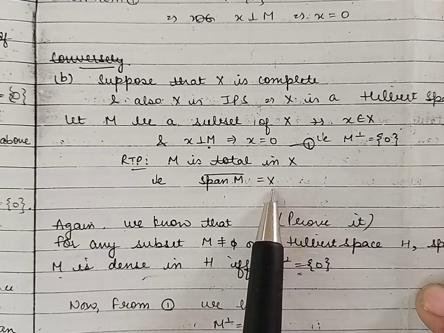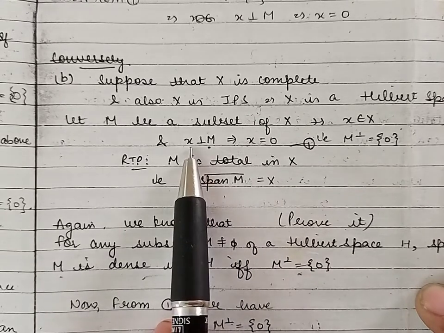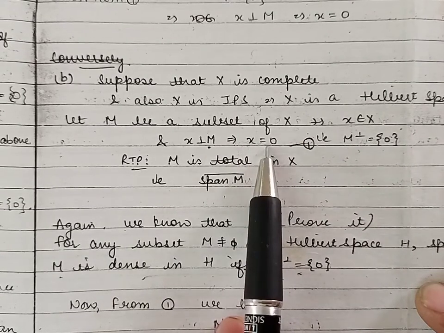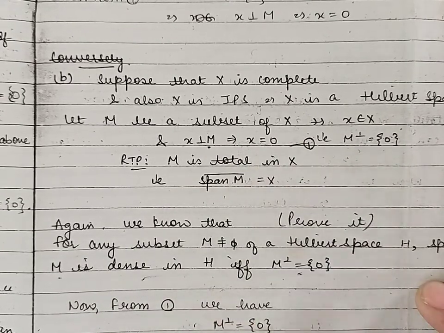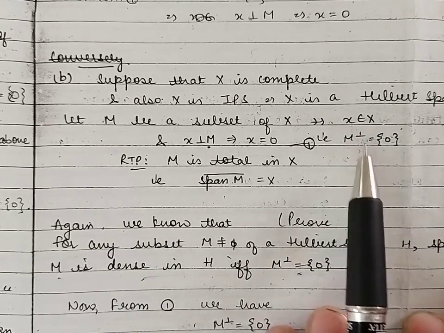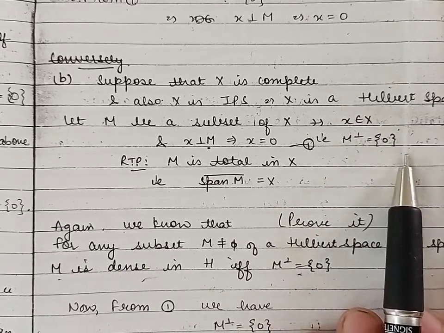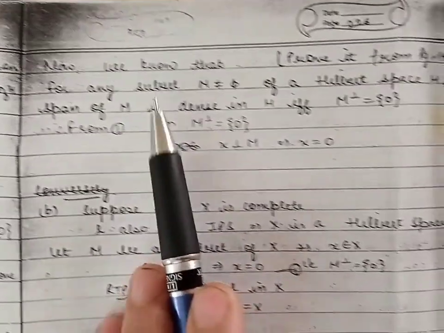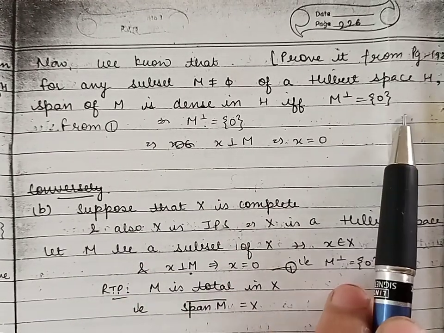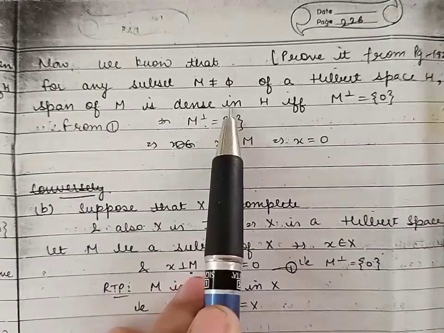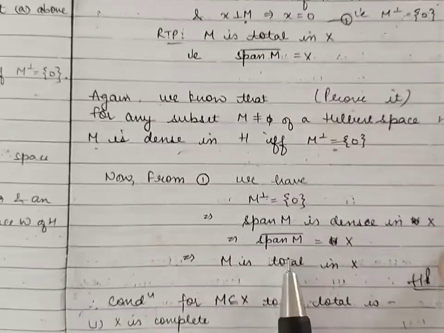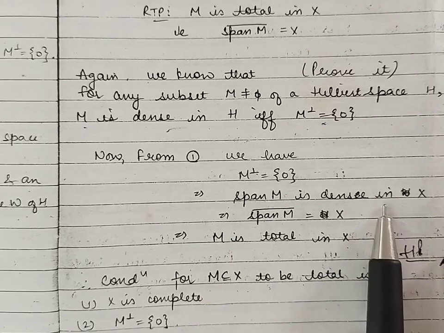And we are given that if we take an element X from the inner product space X which is orthogonal to M, then that element is 0. Now again we will use the same lemma, the dense subset lemma, because we are given that the orthogonal complement of M is 0. According to that lemma, if the orthogonal complement of M is 0, then the span of M is dense in H. So we can use this lemma here. By using this lemma, we can say that span M is dense in X.